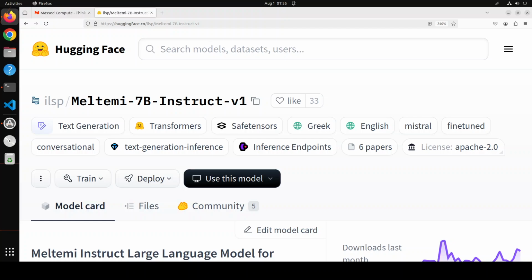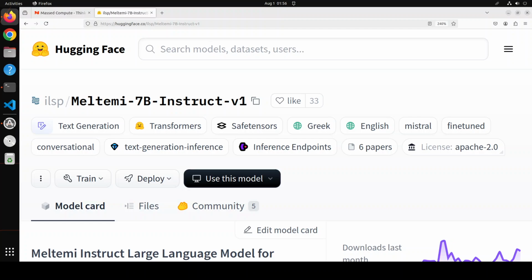Okay, so now let's go to some of the technical details of this model, which looks really cool. This is the first open large language model for the Greek language. It has 7 billion parameters and is trained on a 40 billion token Greek corpus. For the development of Meltemi 7 billion, they adapted Mistral by continuously pre-training on the Greek corpus. Meltemi 7 billion contains up to date information up to September 2023, so that is the cutoff date.